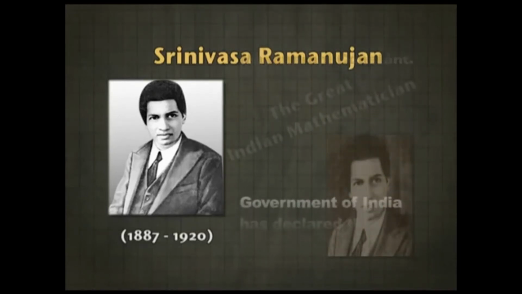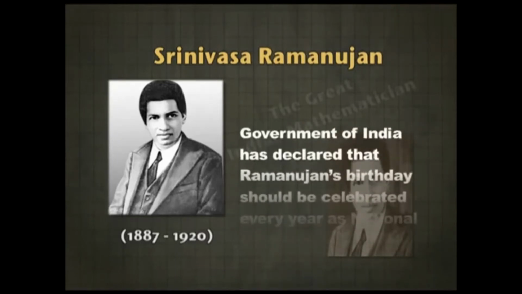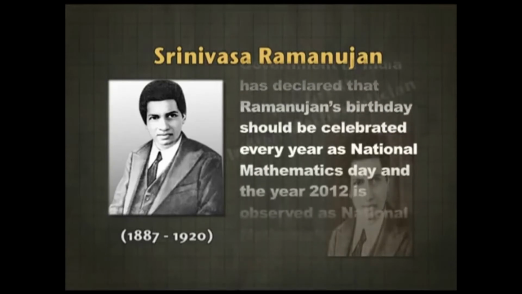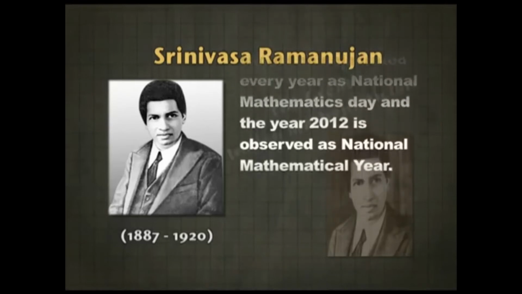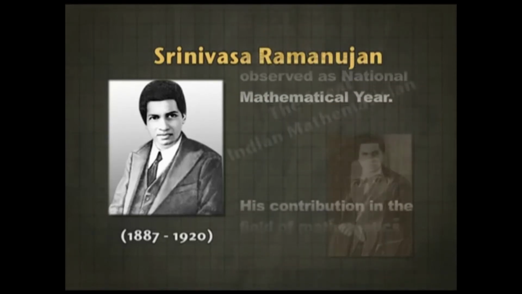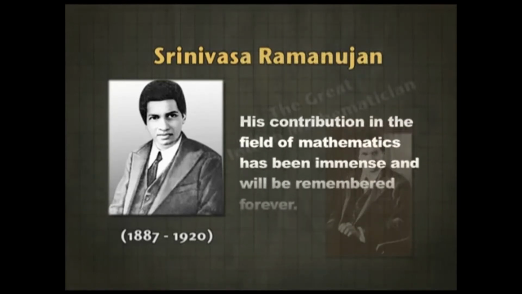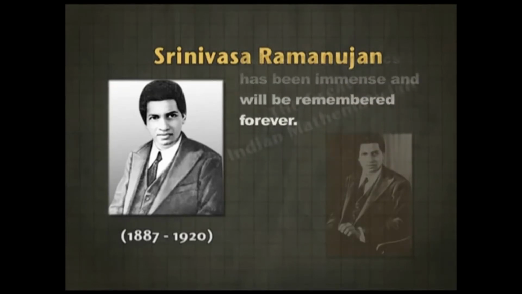Government of India has declared that Ramanujan's birthday should be celebrated every year as National Mathematics Day, and the year 2012 is observed as National Mathematical Year. His contribution in the field of mathematics has been immense and will be remembered forever.